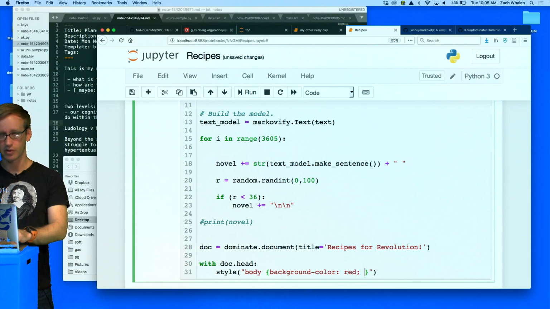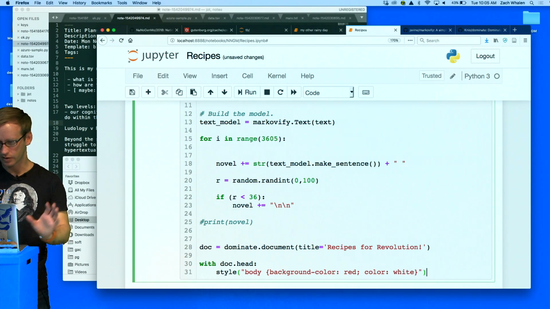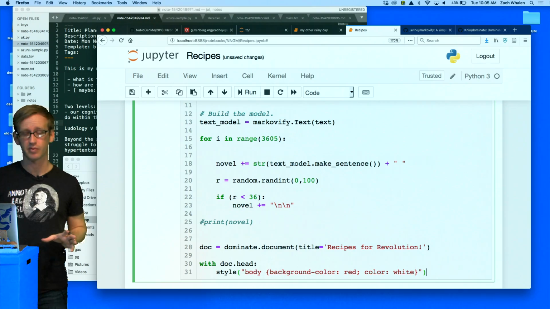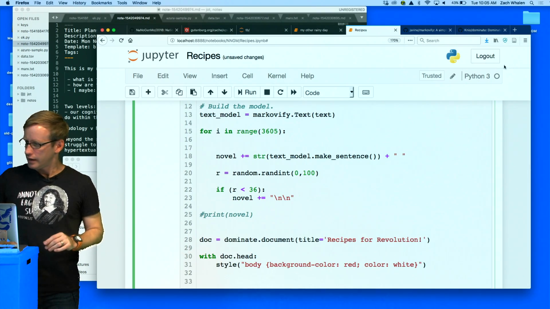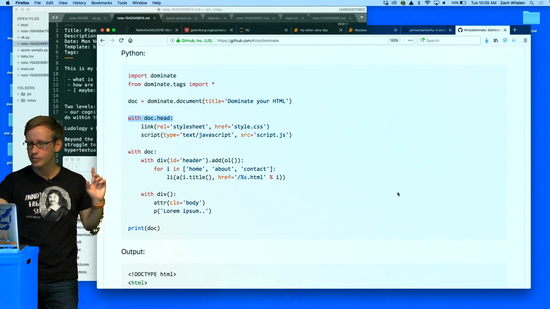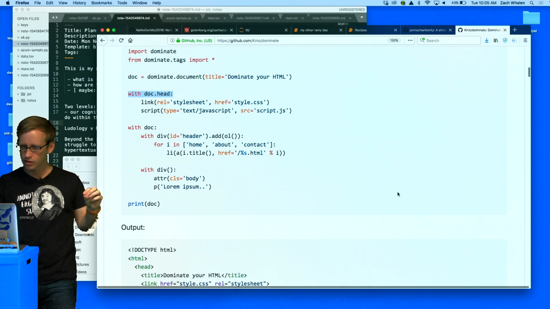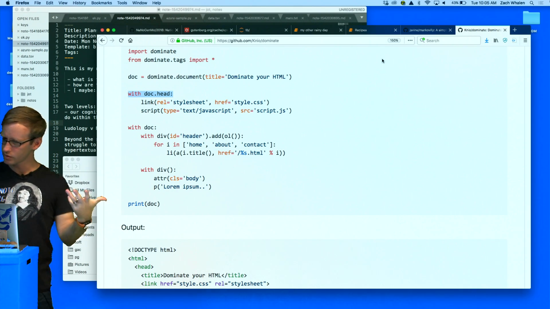I'll just give it something horrible, background color red, and then text color white. That's going to look terrible, so it'll be very obvious if it works or not. And let's see, nope, that's Markovify. So now I'm going to go ahead and make something else, some more stuff.